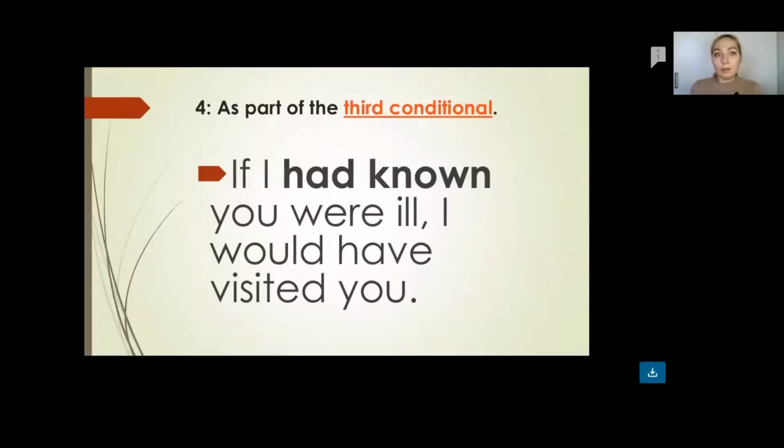If I had known, as you see, this is the past perfect tense. If I had known you were ill, I would have visited you. So we do not say, if I had known you were ill, I would visit you. We say it differently. We just put the same form of have there. So if I had known you were ill, I would have visited you.